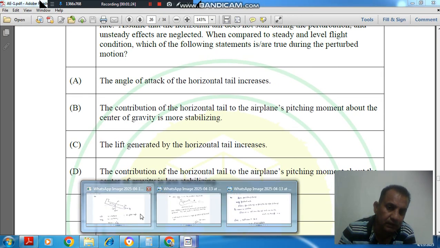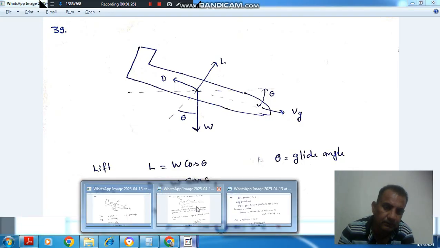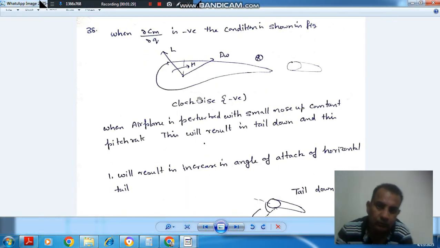So here is the schematic diagram. This is the front part and this is the nose, this is your tail, and for ∂Cm/∂Q to be negative, lift is in this direction, weight is in this direction, and pitching moment is this. So ultimately the moment is clockwise when we view from our side. Clockwise moment is generally taken as negative, so ∂Cm/∂Q is negative.